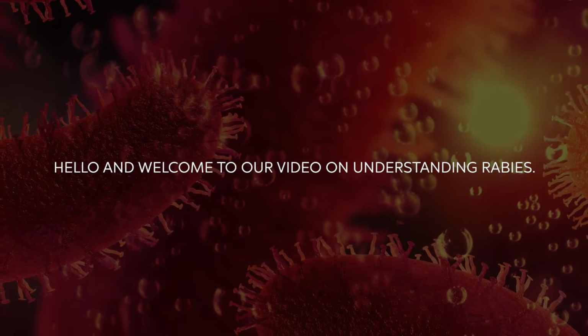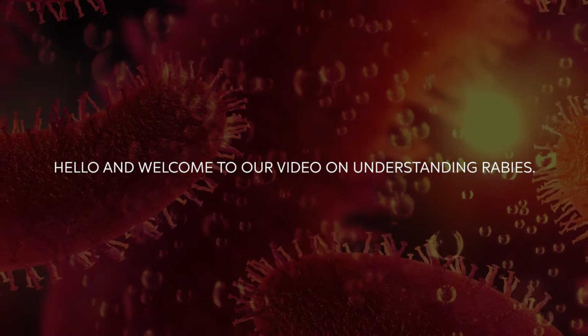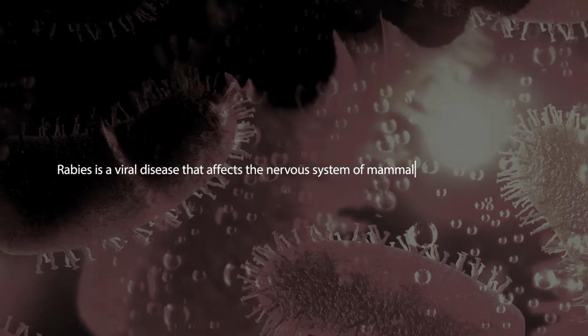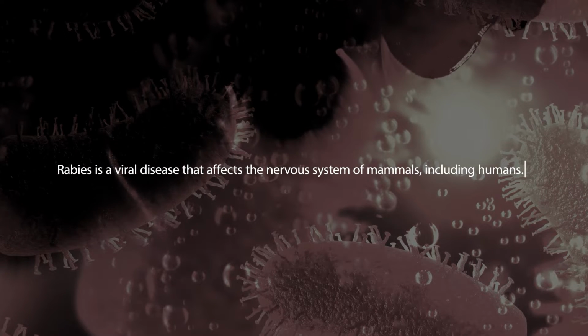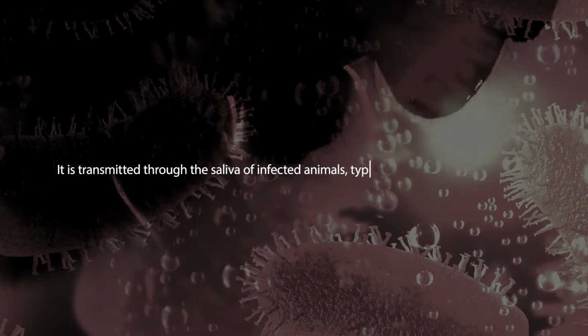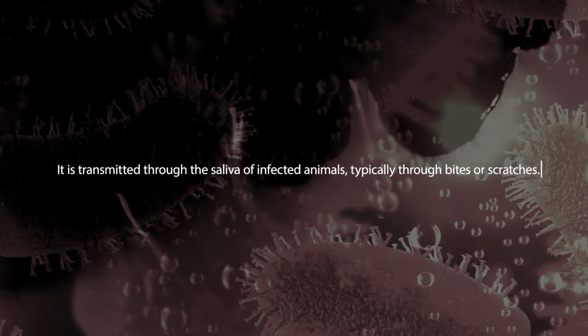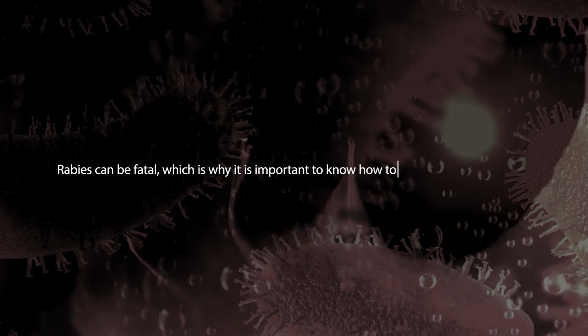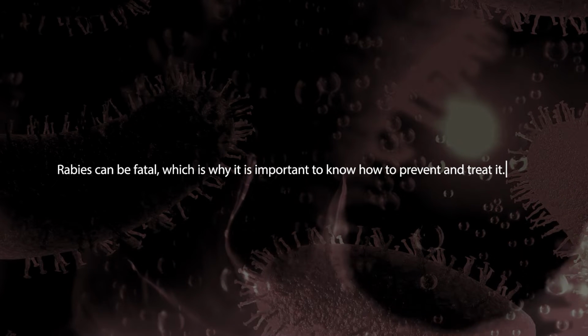Hello and welcome to our video on understanding rabies. Rabies is a viral disease that affects the nervous system of mammals, including humans. It is transmitted through the saliva of infected animals, typically through bites or scratches. Rabies can be fatal, which is why it is important to know how to prevent and treat it.